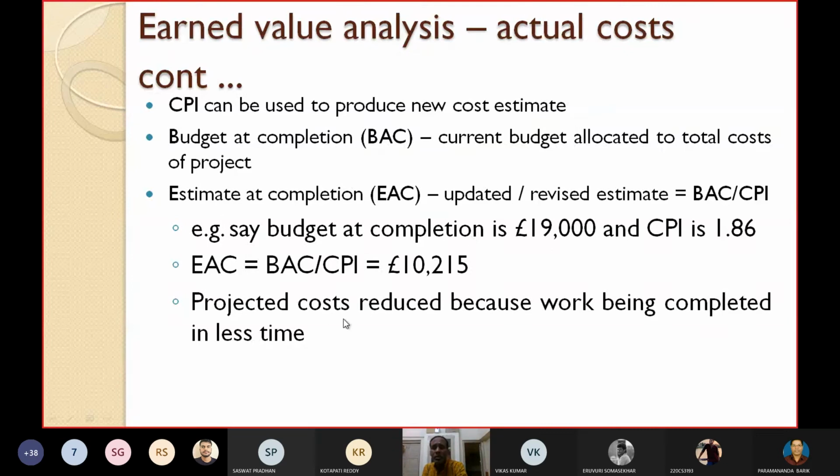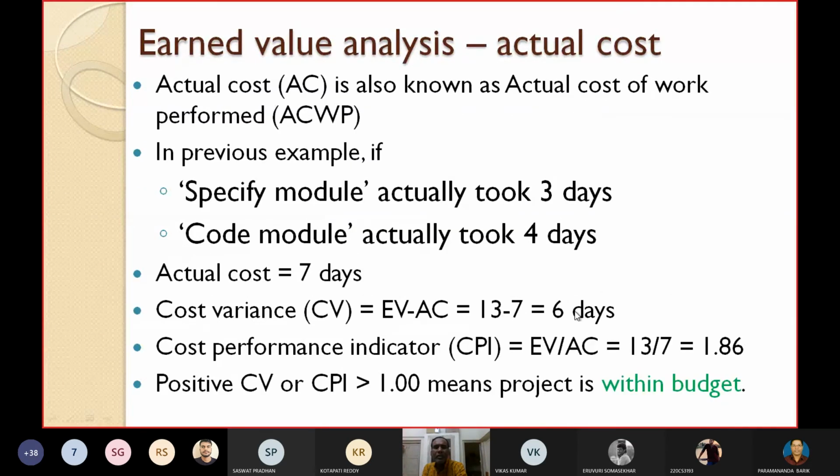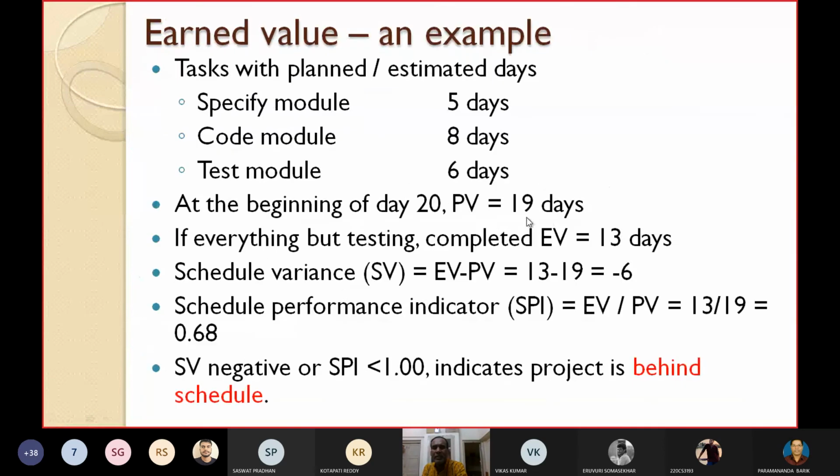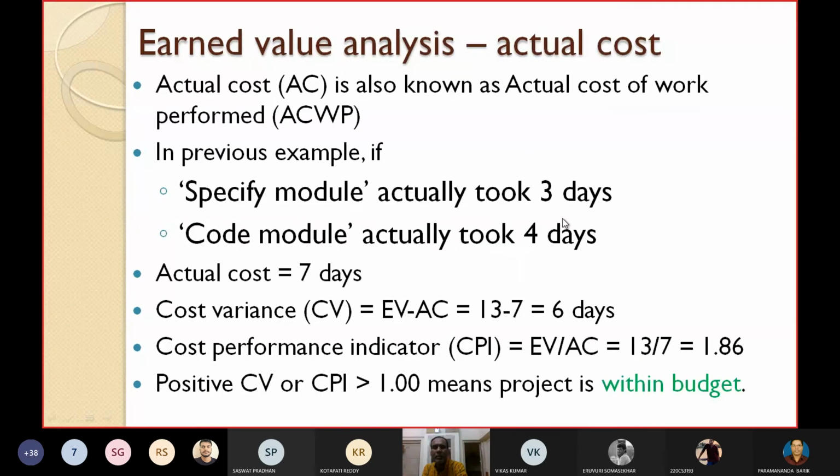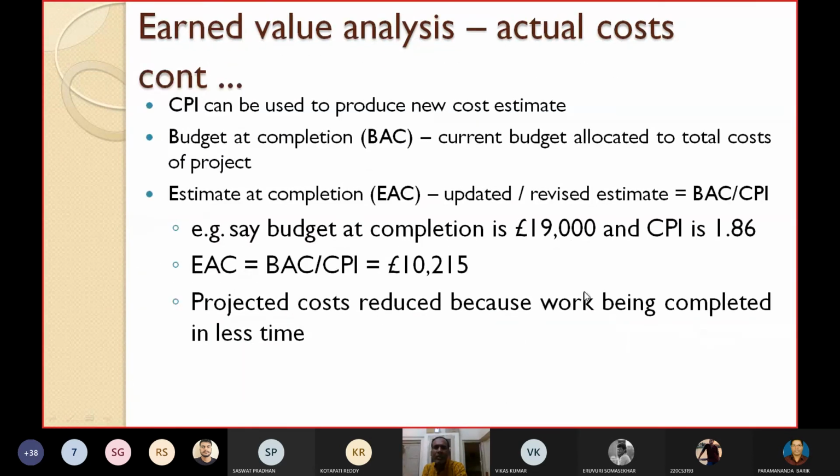So now there is a reduction in the projected cost. Why? Because the work is being completed in less time. It was planned for how many days? 5 plus 8, 13 days. But it is completed in only 4 plus 3, 7 days. So since the work is completed early, obviously some reduction is expected in the costs.